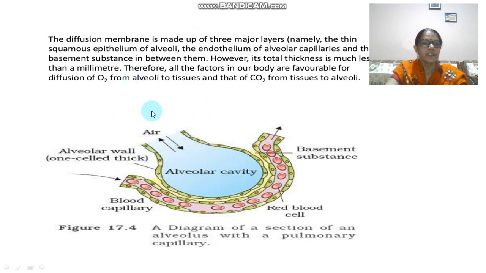Okay, so after discussion of different kinds of respiratory volume, the next part of this chapter is how the exchange of gases takes place between the alveoli and this network of blood capillaries. As I had already told you, each alveolar sac is covered by a rich network of blood capillaries. You can see these are the blood vessels that are surrounding this alveolar cavity.